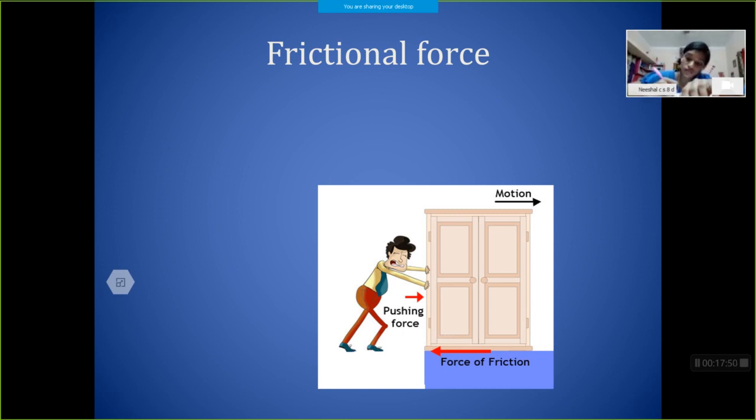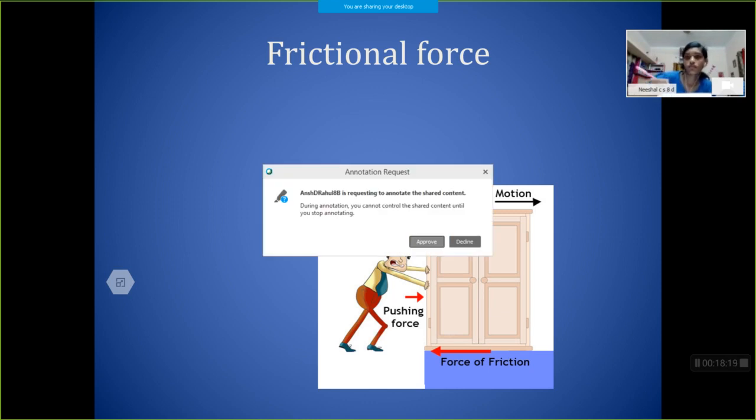Then how does frictional force come into play? If any moving body is in contact with other surfaces, there will be an opposing force acting in the opposite direction of motion. That is called the frictional force. It is an opposing force that acts in the opposite direction of motion. So when the object cannot overcome this frictional force, it will stop.